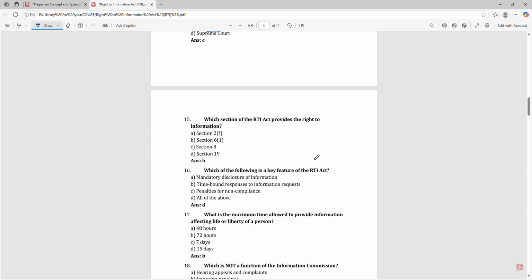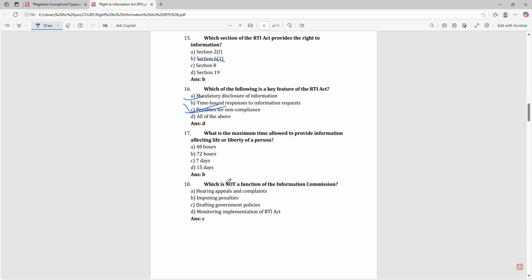Which section of the RTI Act provides the right to information? Section 6(1). Which of the following is a key feature of the RTI Act? Mandatory disclosure of information, time-bound response, penalties for non-compliance.